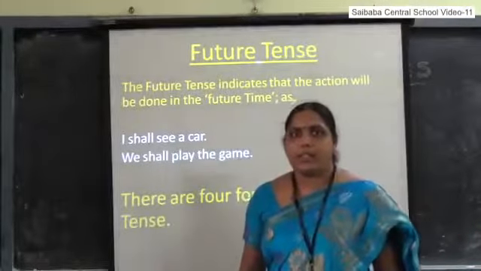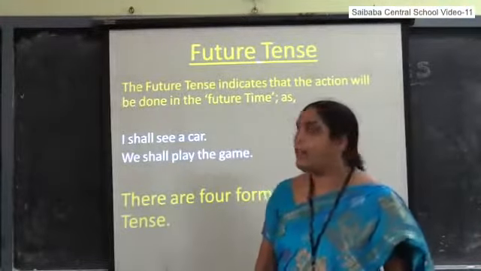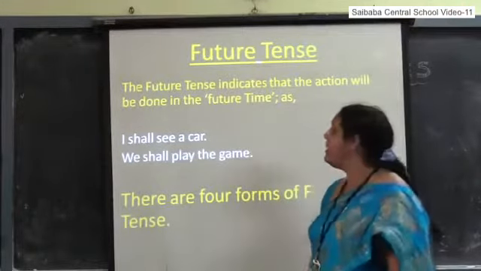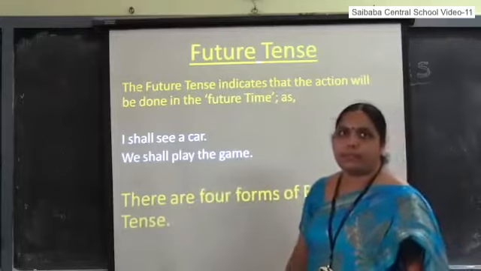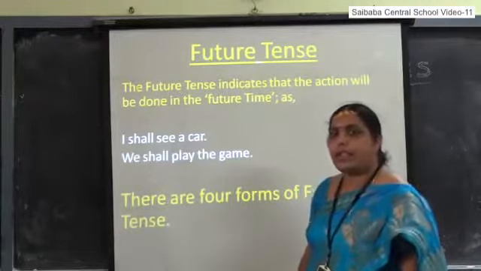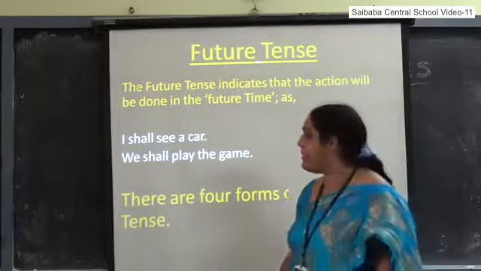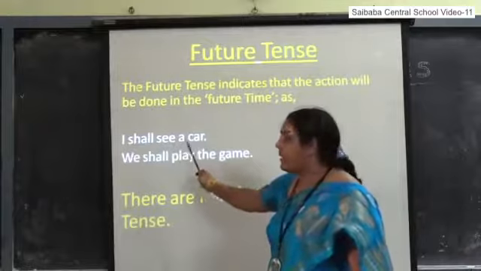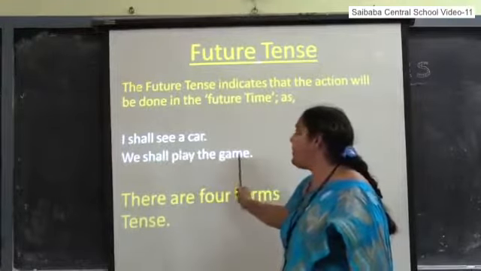Future tense. This is the third main tense. The future tense indicates that the action will be done in the future time, in the coming time. That is the indication of future tense. I shall see a car. We shall play the game.